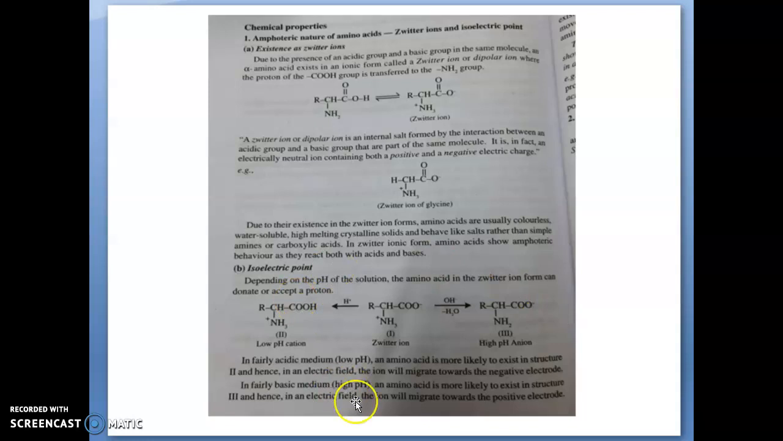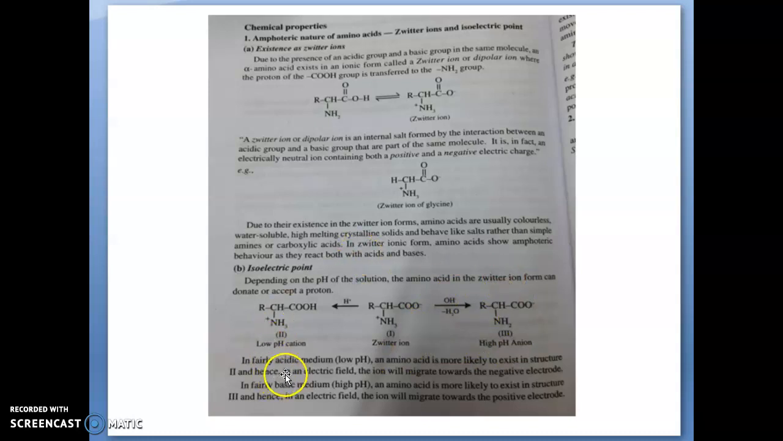In purely acidic medium, we know that it is low pH. The amino acid is more likely to exist in this structure. Means we can see that if this zwitterion is accepting H plus ions, it will form this structure. If it donates H plus to this OH minus ion, it will exist as RCHCOO minus NH2. That means if it accepts H plus, it will form a cation, and if it donates H plus, it will form an anion.